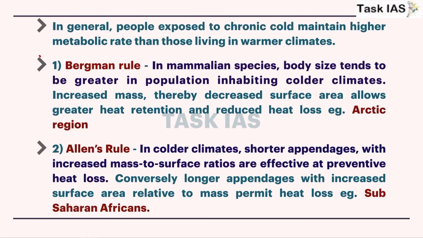Now these are two different rules which impact the genetic composition of an individual. So first is Bergmann's rule.